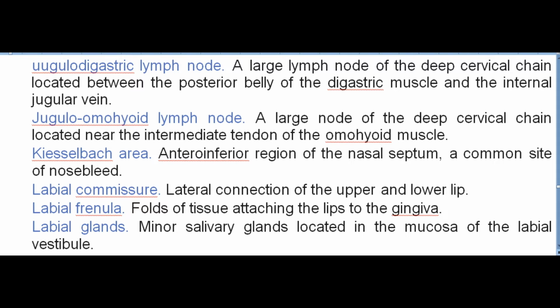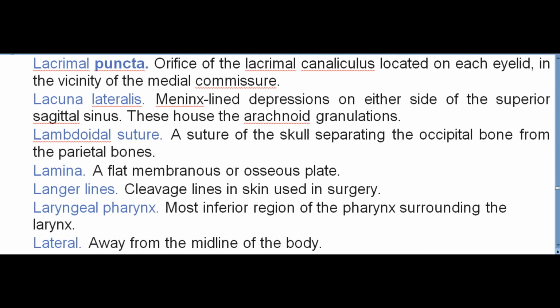Labial commissure. Lateral connection of the upper and lower lip. Labial frenula. Folds of tissue attaching the lips to the gingiva. Labial glands. Minor salivary glands located in the mucosa of the labial vestibule. Lacrimal puncta. Orifice of the lacrimal canaliculus located on each eyelid, in the vicinity of the medial commissure. Lacuna lateralis. Meninx-lined depressions on either side of the superior sagittal sinus. These house the arachnoid granulations.